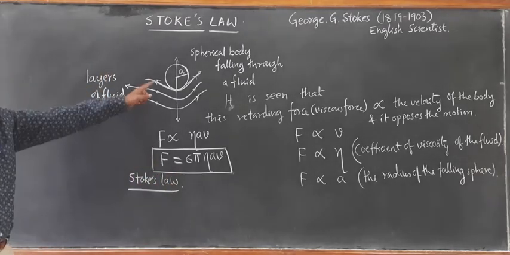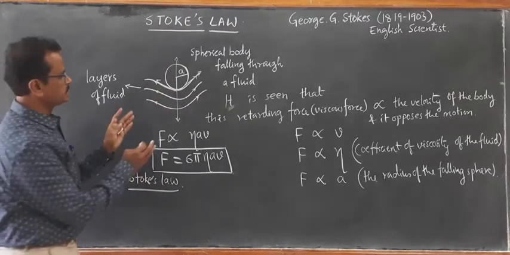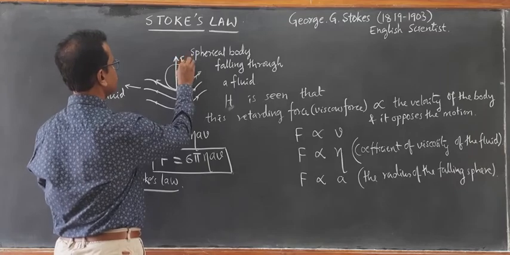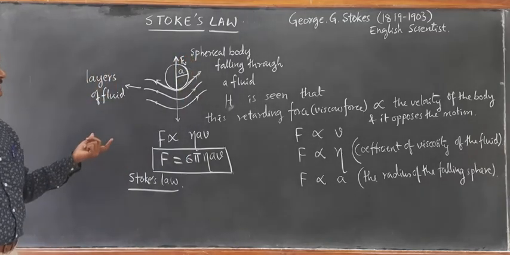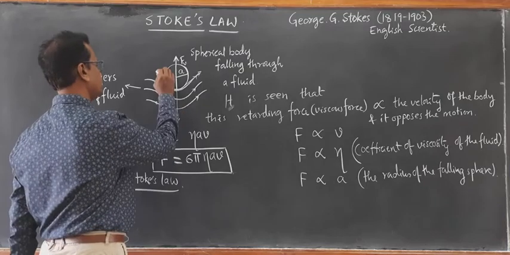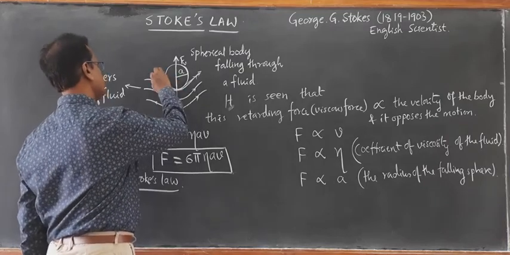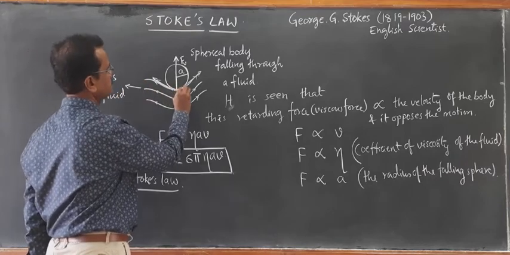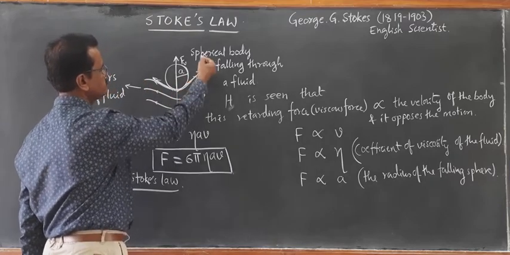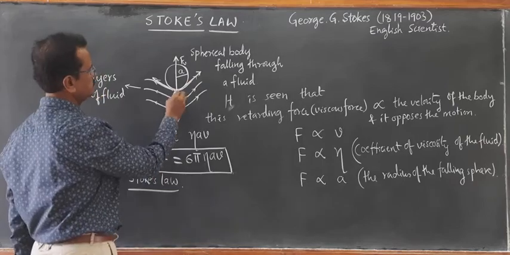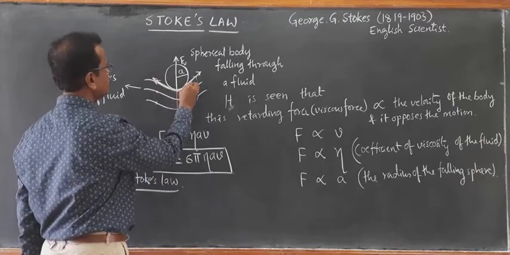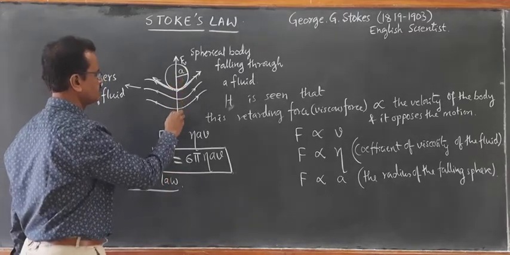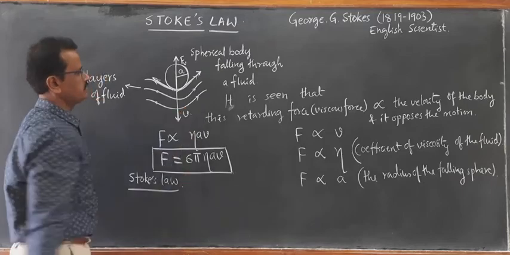So the viscous drag that is set in here is going to oppose. If I denote it as F_V for viscous drag, it's going to be in the opposite direction. This is the viscous drag at this point due to the layer which is moving in this direction, and this is the direction of viscous drag due to the layer which is moving in this direction. As a result, the resultant force will be vertically upwards, whereas the direction of motion is vertically downwards. This is the direction of velocity.